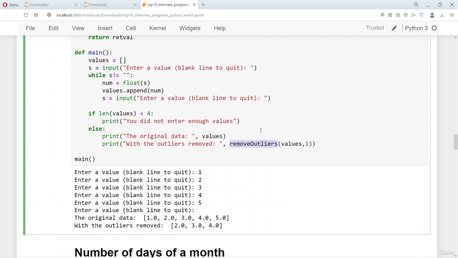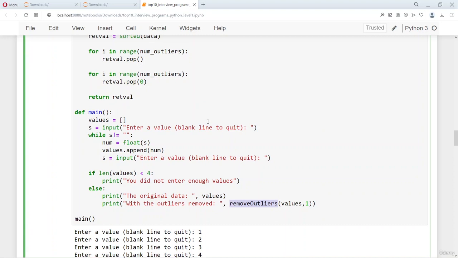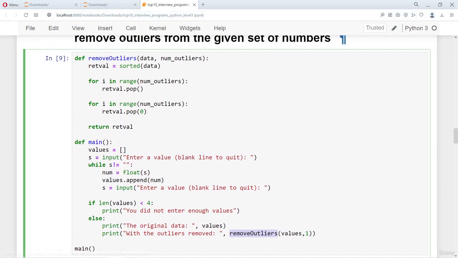So there are many ways of removing the outliers. So here we are using a very simple way. We are assuming that once you sort the data, which is important actually, to remove the outliers you need to sort the data.